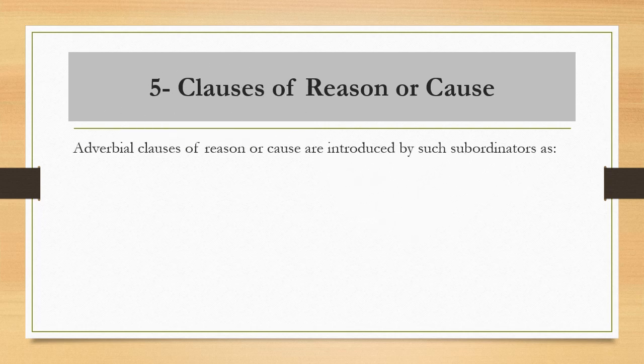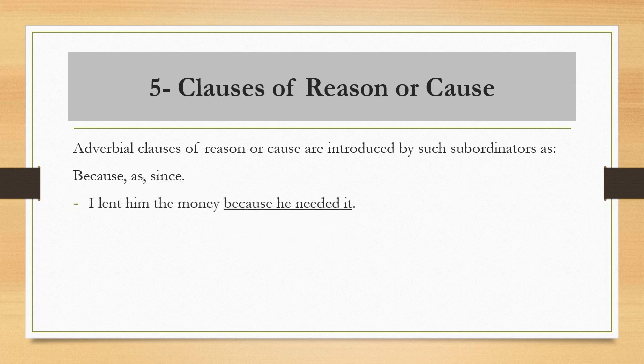Adverbial clauses of reason or cause are introduced by such subordinators as because, as, or since. I lent him the money because he needed it. Because he needed it is the adverbial clause. It is a clause of reason or a clause of cause.